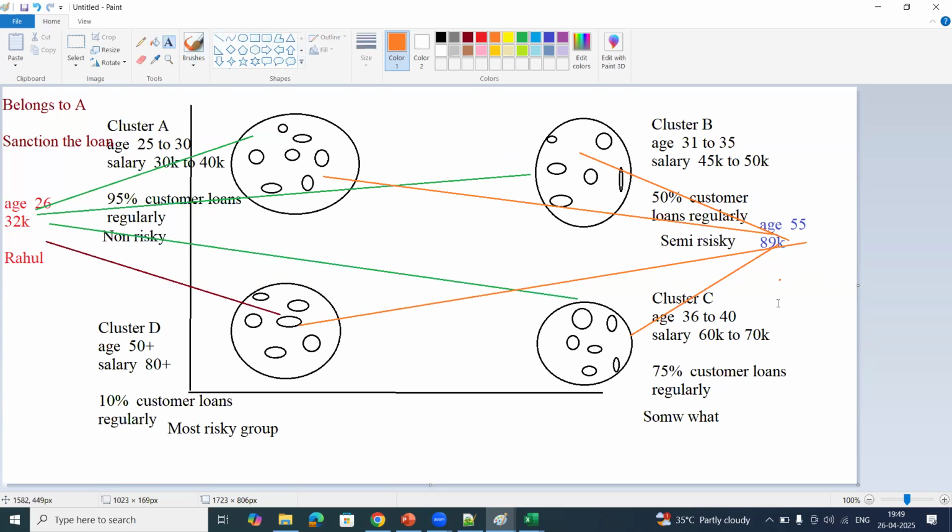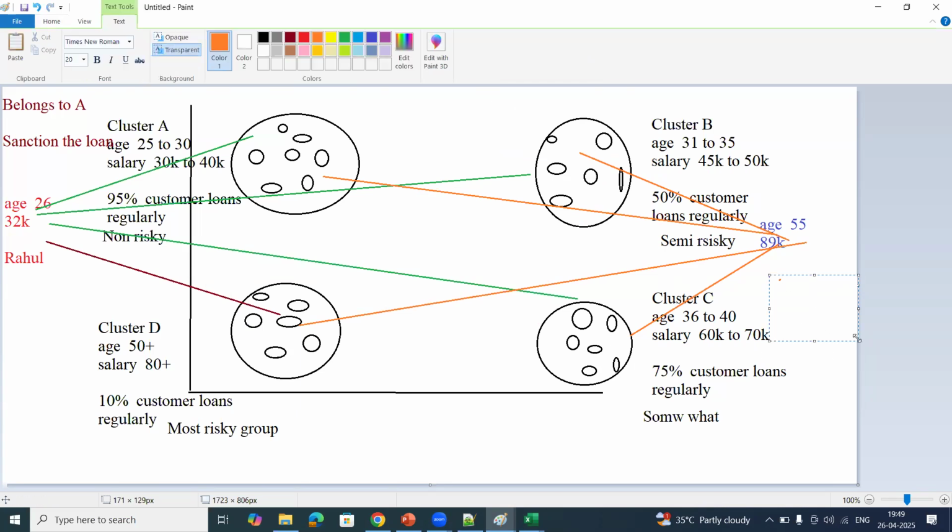Here it clearly indicates it belongs to group D, which is a highly risky group. So what my system will predict is: don't sanction the loan, because it is mostly a risky group.